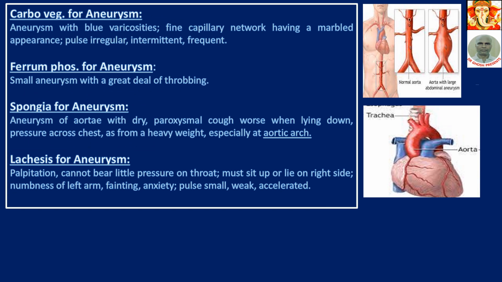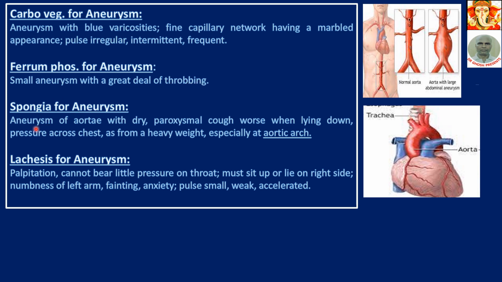Carbo veg for aneurysm. We have come to the remedies. Aneurysm with blue varicosities, fine capillary network having a marbled appearance. Pulse irregular, intermittent, frequent. Phosphorus for aneurysm: small aneurysm with a great deal of throbbing.